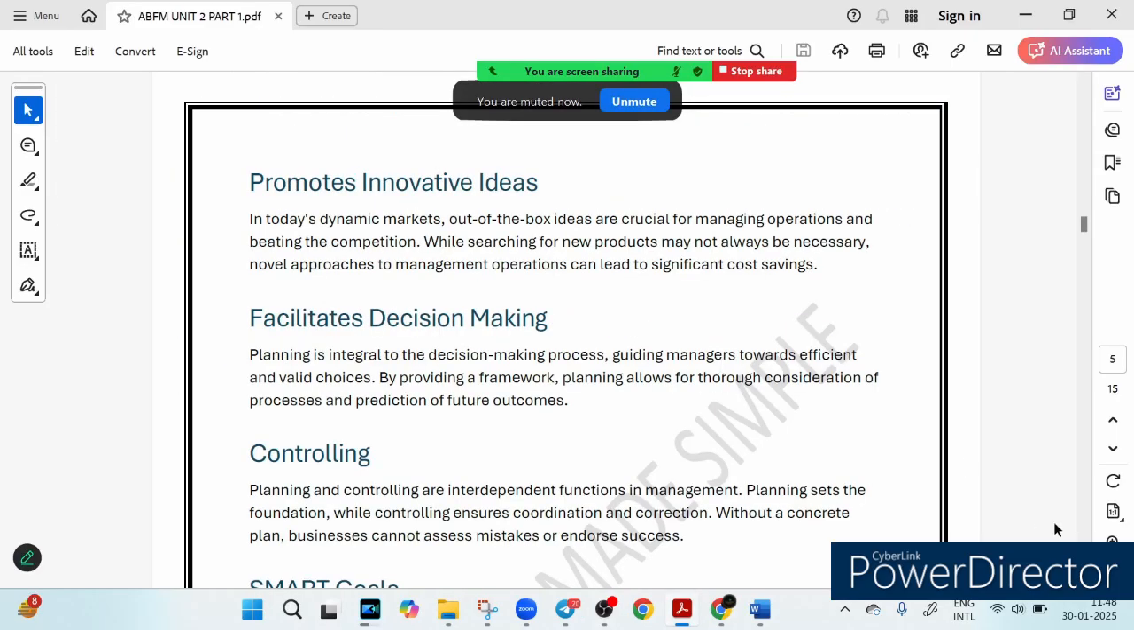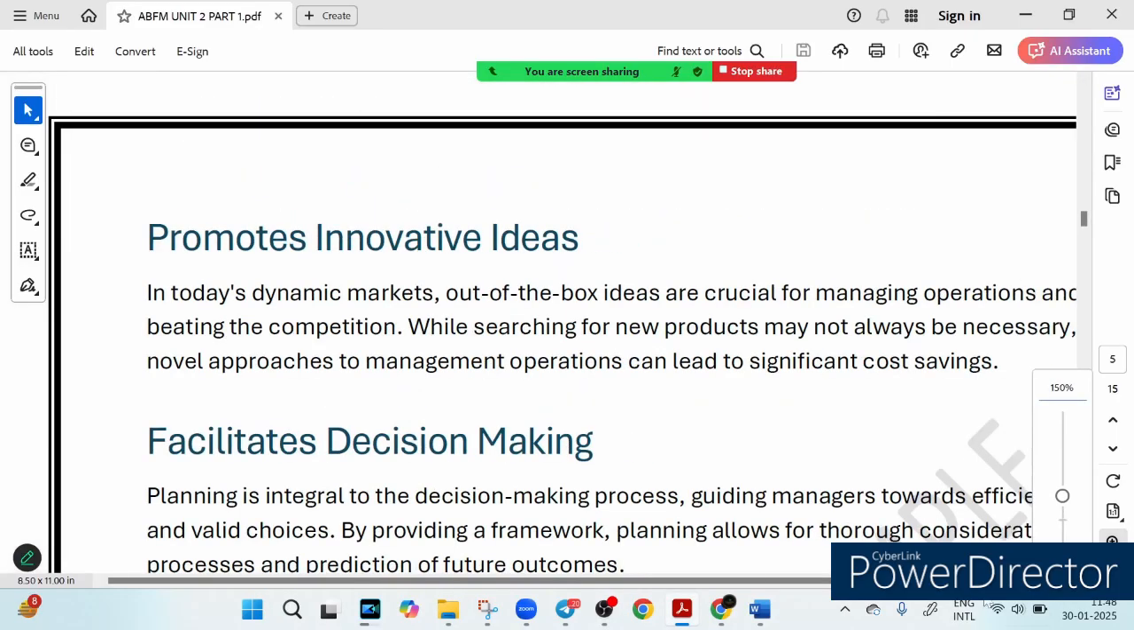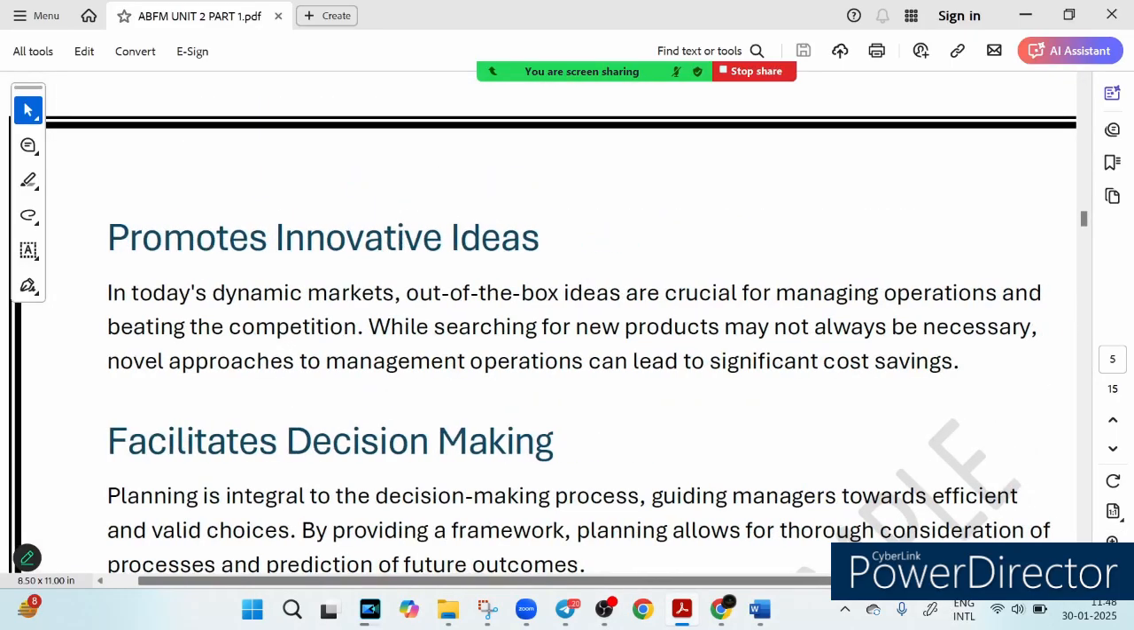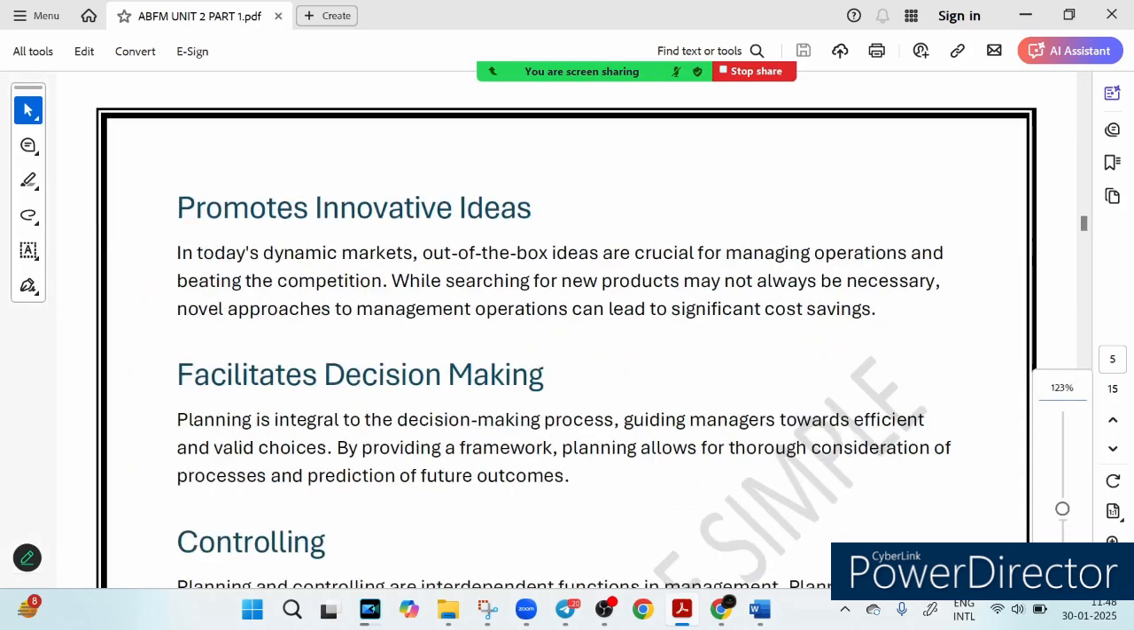So friends, we are talking about the importance of planning. The next importance you can see is to promote innovative ideas, right? Have you ever wondered why some businesses grow rapidly while others struggle to survive? The secret lies in effective planning, right? In today's fast moving world, doing the same old thing won't help a business stay ahead of the competition. Companies don't always need a new product, but they must find better, smarter and cheaper ways to operate.